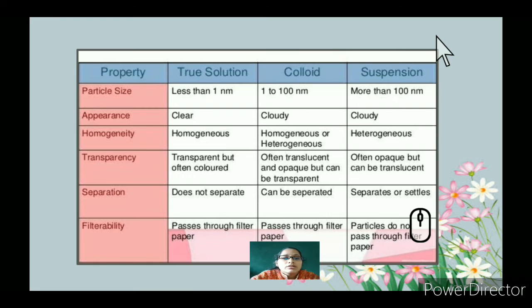In a true solution, we cannot separate the solute once it is dissolved. Colloid can be separated. Suspension also separates because it settles down, like sand in water. Sand settles down and the water can be separated. So how can you filter the solution? A true solution cannot be filtered because it passes through a normal filter paper. Colloid also passes through filter paper. But with suspension, when you use a filter paper and a funnel, the sand doesn't pass through, only the water passes through.